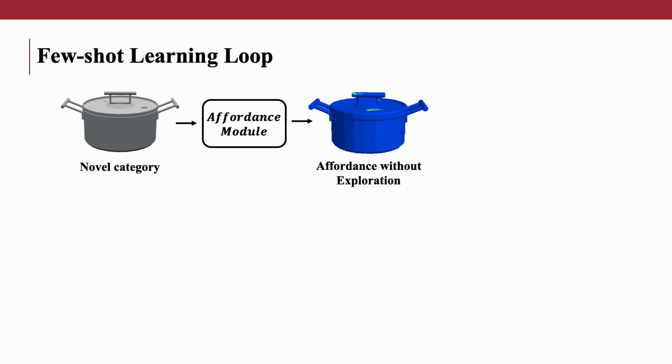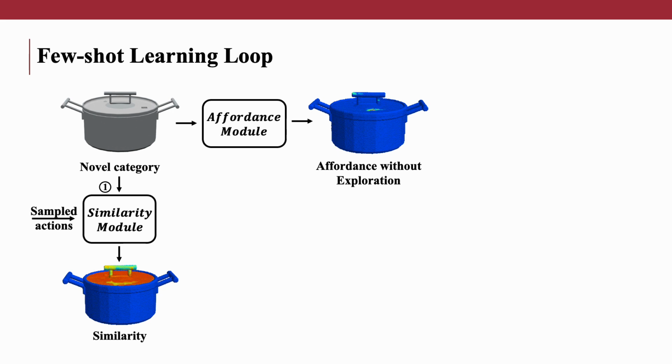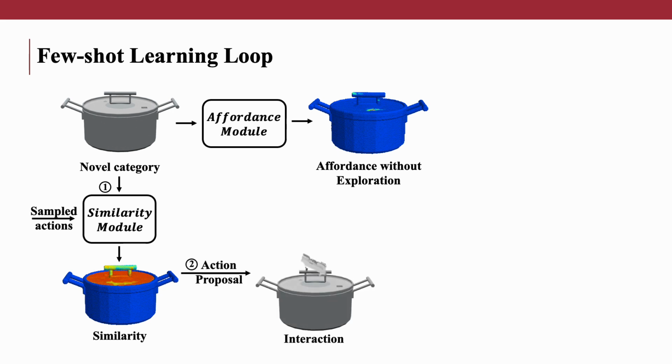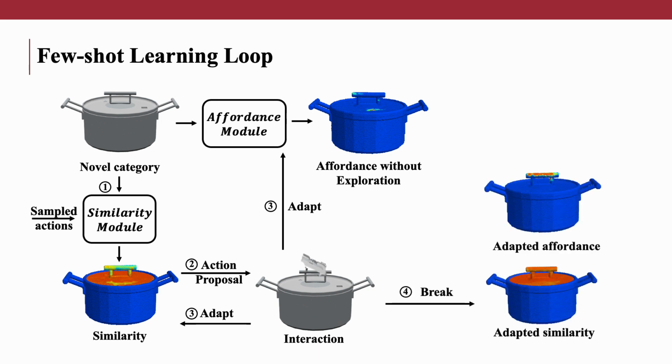After the similarity linking the supporting set and different geometries is learned, we perform few-shot exploration of novel categories under the guidance of the similarity module. Thanks to the property that similarity is conditioned on specific actions, we can sample interactions in diverse directions and poses. Then, by choosing the action with the lowest similarity prediction, the model performs a short-term manipulation trajectory and observes the result. Both the affordance module and the similarity module will be updated by this interaction and be ready for the next prediction. This loop will break if the similarity on the instance reaches a bar or the interaction budget is reached.